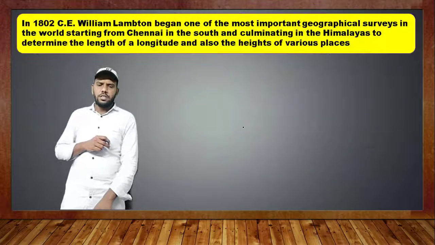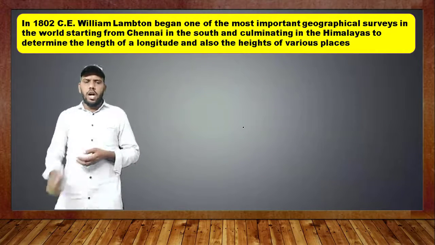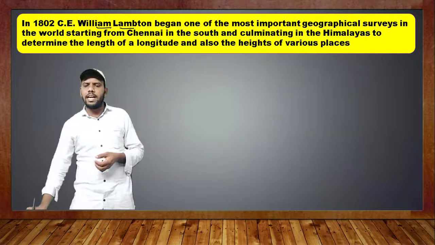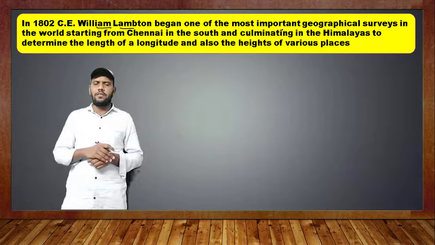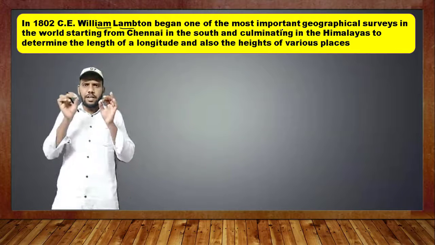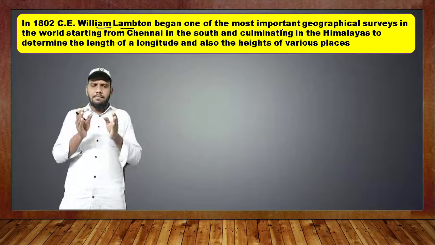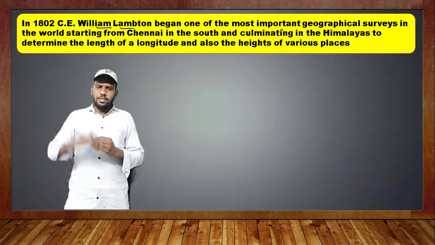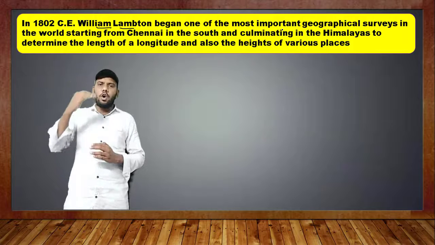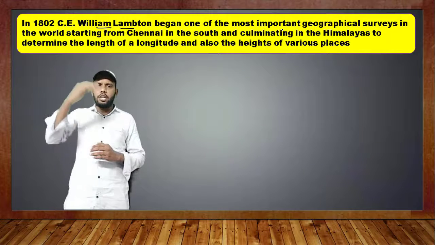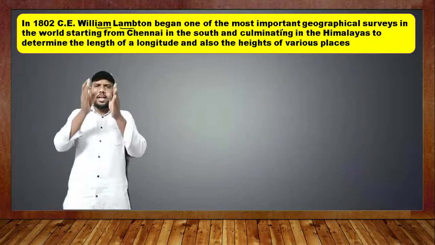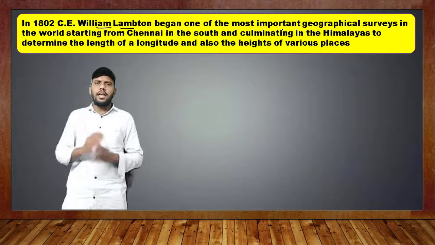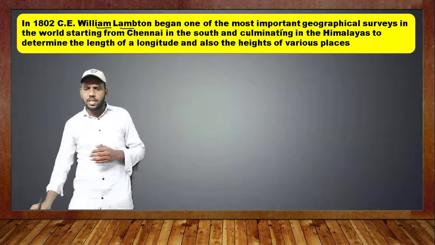Okay. So in 1802, another geographer, William Lambton, began one of the most important geographical surveys. It was conducted from South Chennai until he reached the North Himalayas, and he found the length of the longitude as well as the height of particular places.